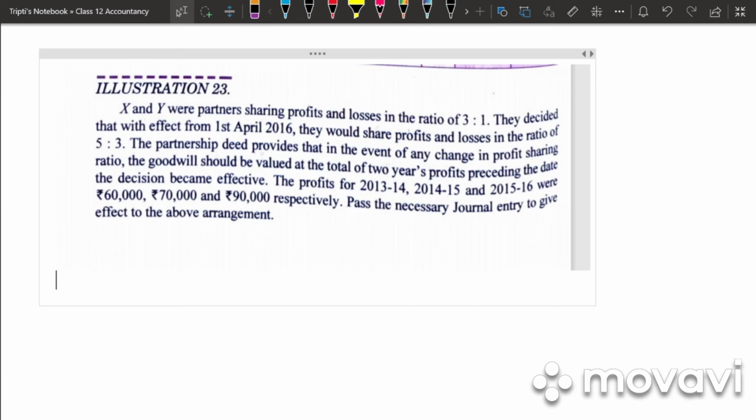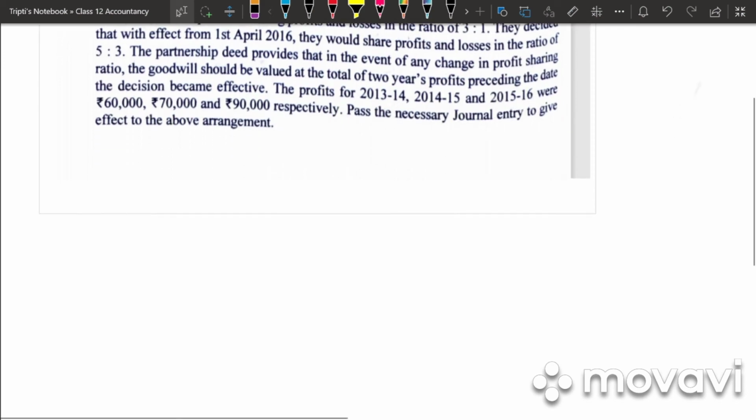X and Y are partners sharing profit and loss in the ratio 3:1. They decided that from 1st April they would share profit and loss in the ratio 5:3. The partnership deed provides that in the event of any change in profit sharing ratio, the goodwill should be valued at total of 2 years profit preceding the date the decision became effective. The profit has been given. Pass necessary journal entry.